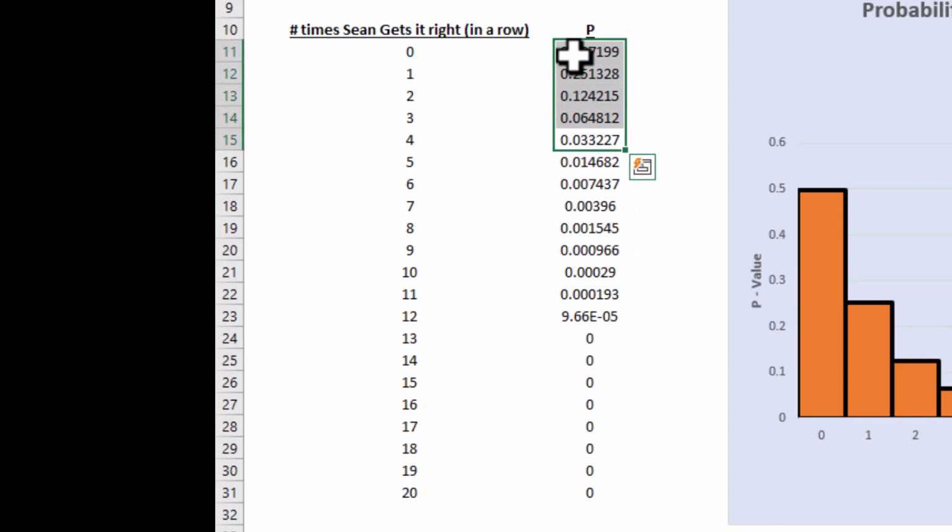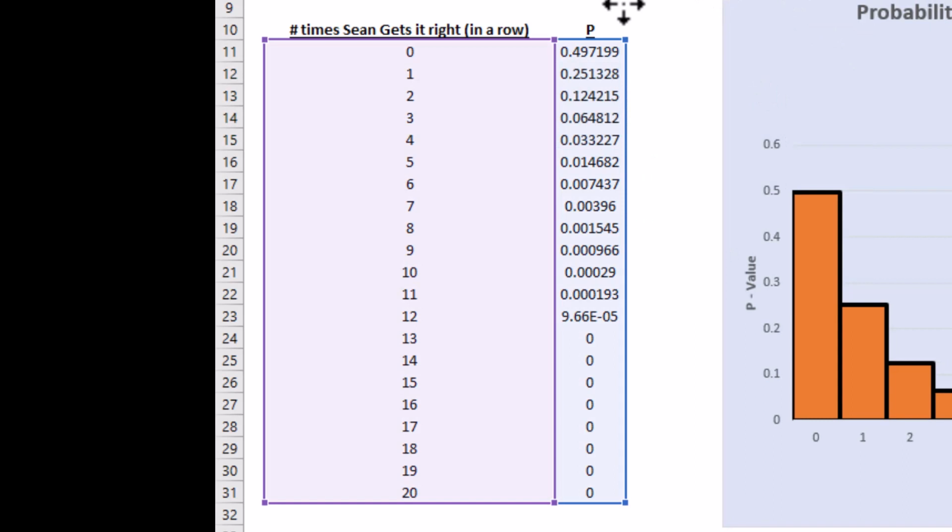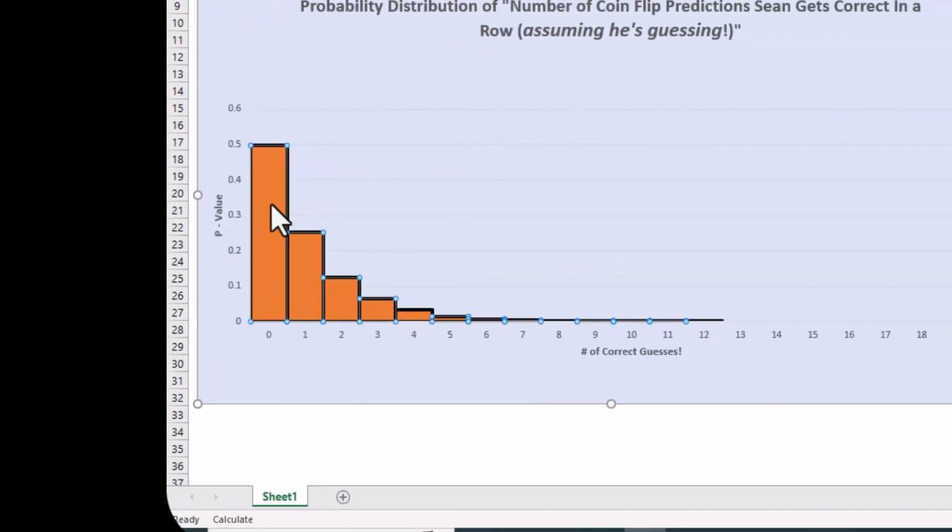About 97% of the time, I'm going to get four or fewer correct. Around 99% of the time, five or fewer correct. About 99.234% of the time, I'm going to get six or fewer. Most of what is going to happen is down here. This is where the true guessing results are happening, if you're looking graphically.